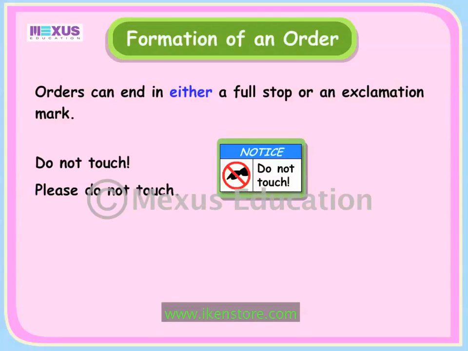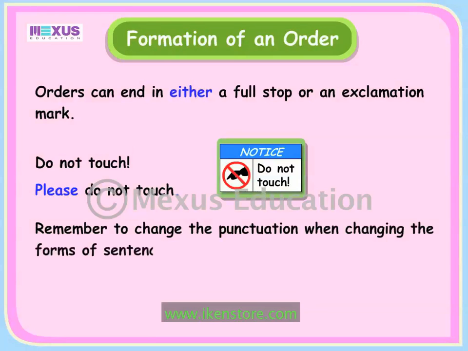The P here is capital since we always start a sentence with a capital letter. So, we can form the sentence, Please do not touch. We change this order back to the original by removing the word please and replacing the full stop with an exclamation mark. Always keep in mind the change in punctuation when changing the forms of sentences.